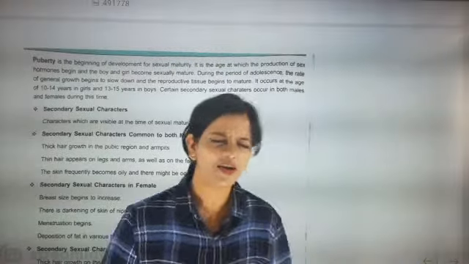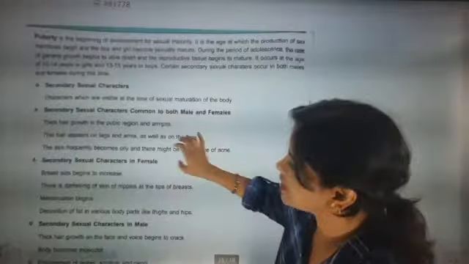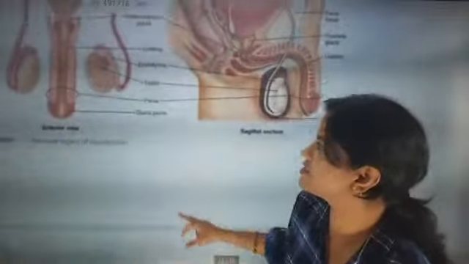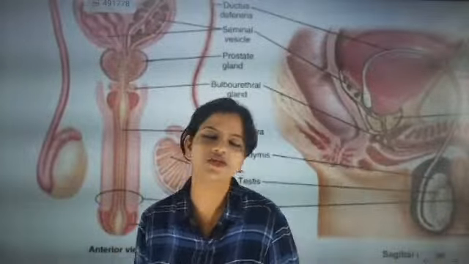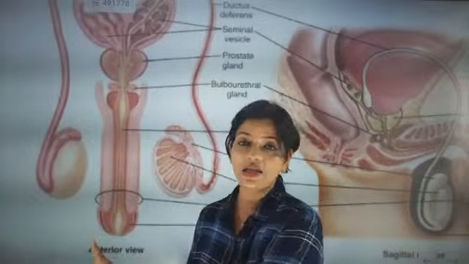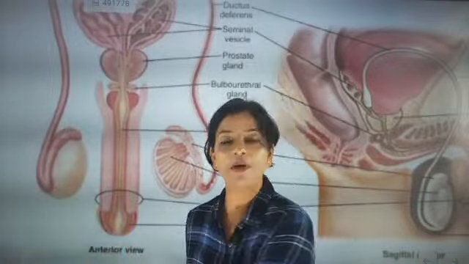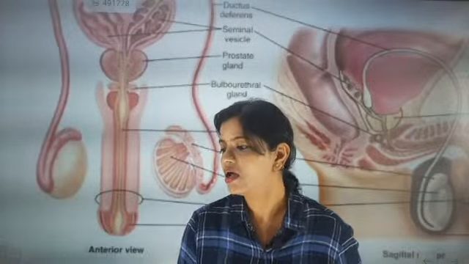Dominant gene, after that I was talking about the male reproductive part. In the male reproductive part I first talked about the testis. Testis is the male reproductive part. A pair of testis will be there. It will be hanging in what is called the scrotum. Scrotum is a pouch where it is hanging.